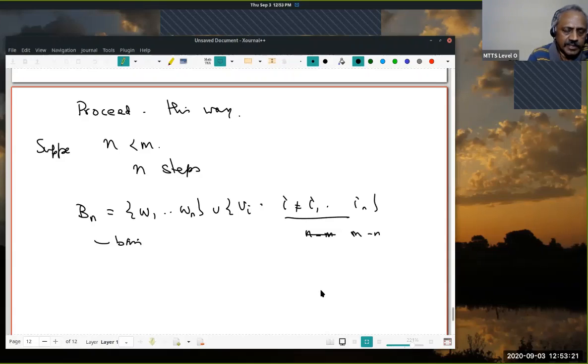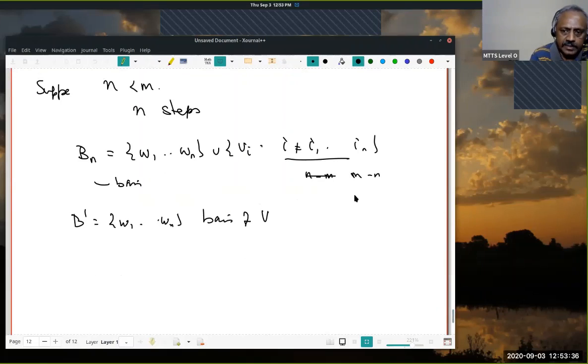Now I want to arrive at a contradiction. Remember, B dash is W1 to Wn. This is already a basis of V. Let us look at the leftover set, call this set C. Take a Vr in this set.